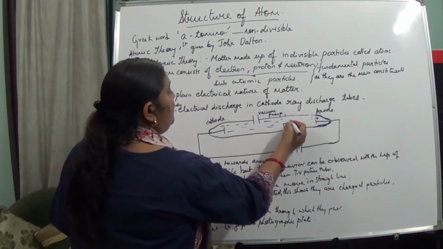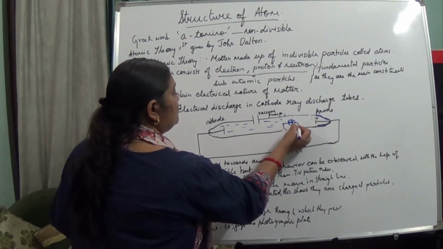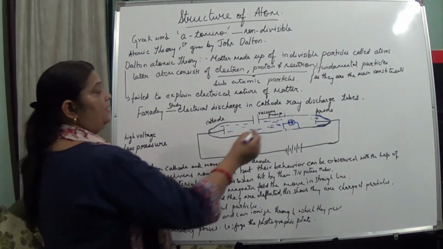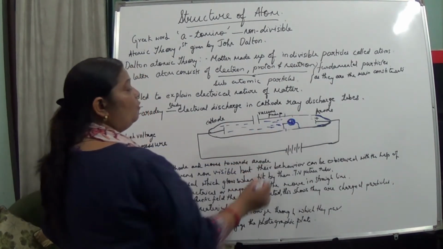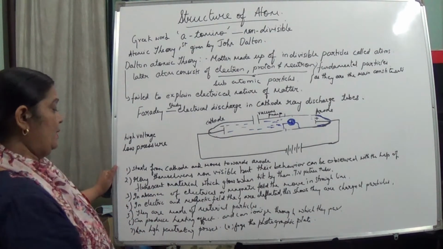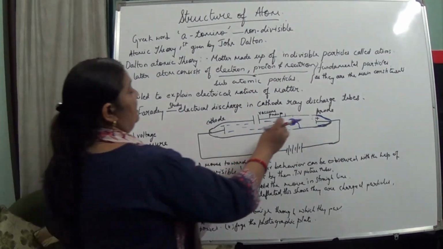A paddle wheel was fixed in the path. When the rays started moving from negative to positive, this wheel started moving. It means they are material particles.